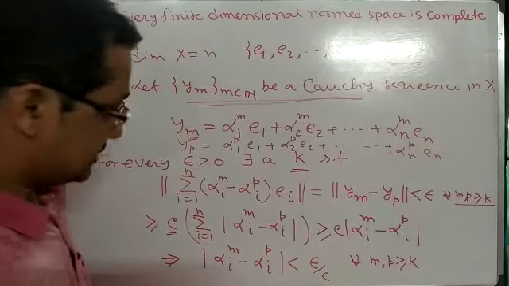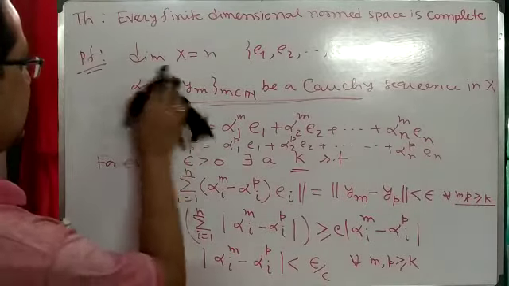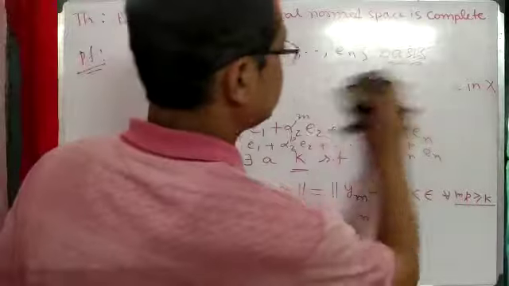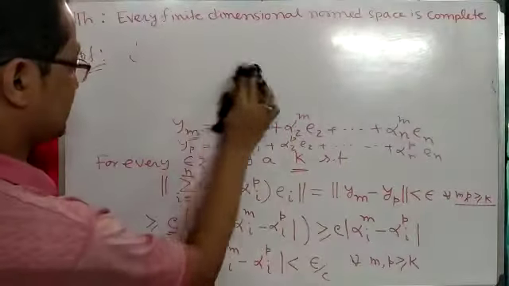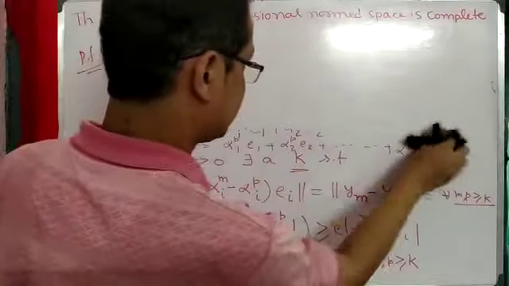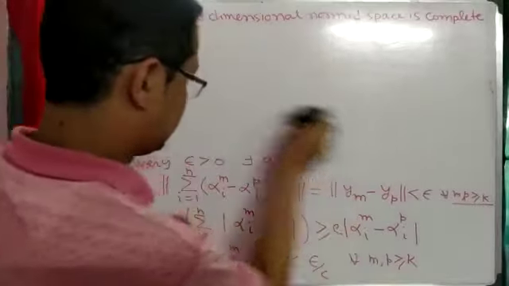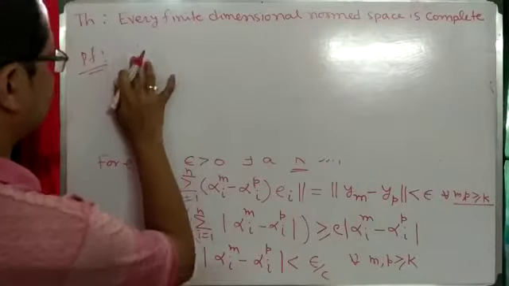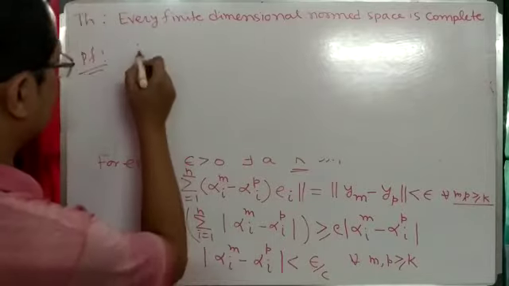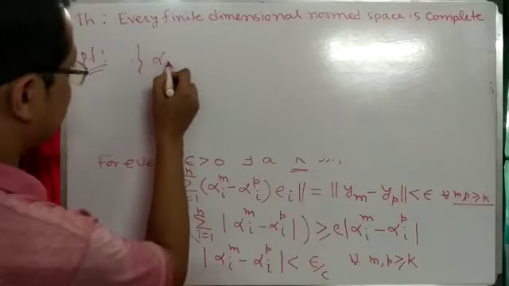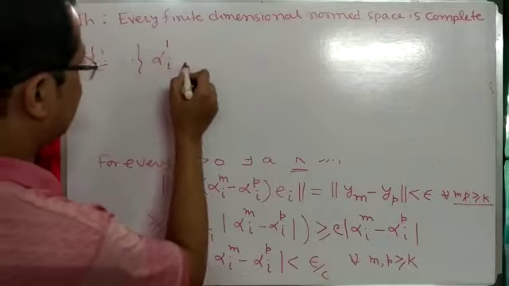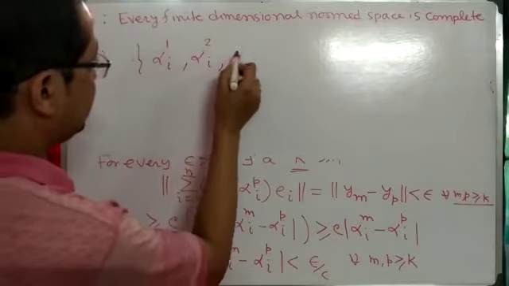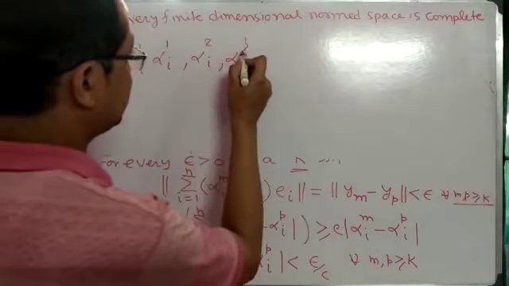So in that sense, now we can erase that part. So i is fixed, m and p vary. So that is nothing but a sequence: alpha i to the power 1, alpha i to the power 2, alpha i to the power 3 and so on.